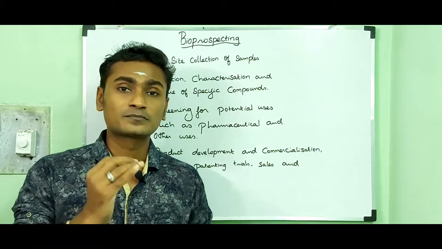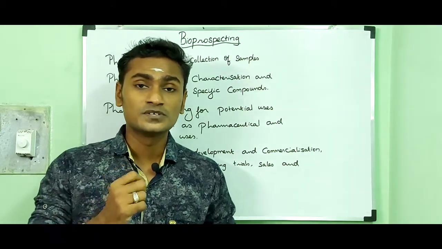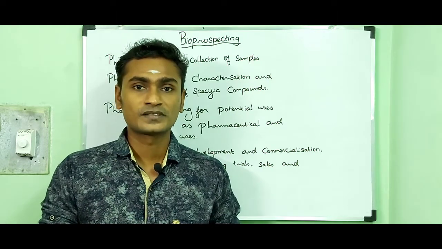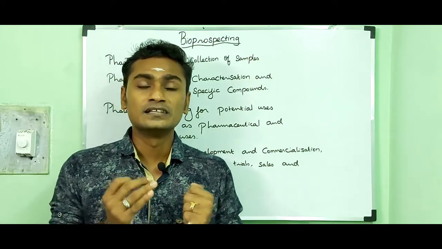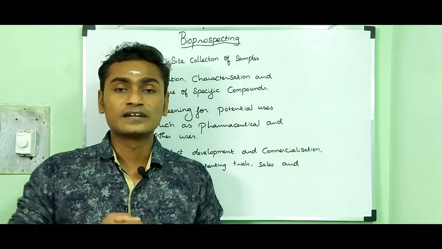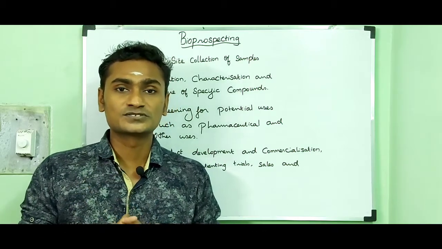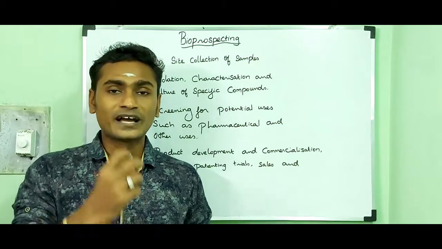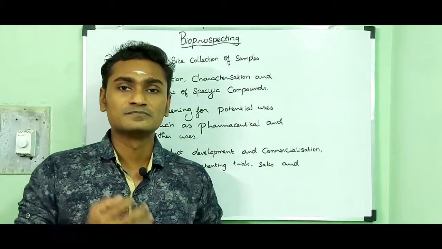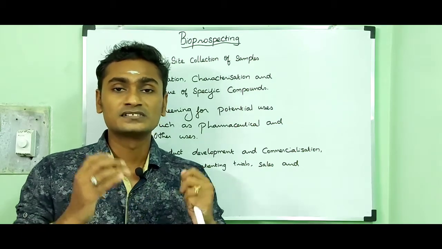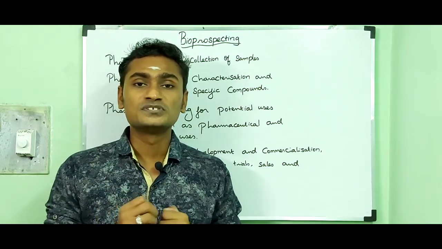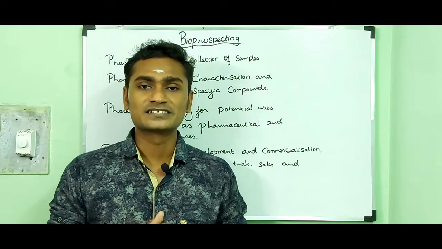For example, Taq polymerase. It is an enzyme which is derived from a bacterium, Thermus aquaticus. That bacterium can live in high temperature; it can withstand high temperature. So the polymerase enzyme derived from that bacterium can withstand high temperature, and that polymerase, the Taq polymerase, is widely used in a technique called PCR, polymerase chain reaction.